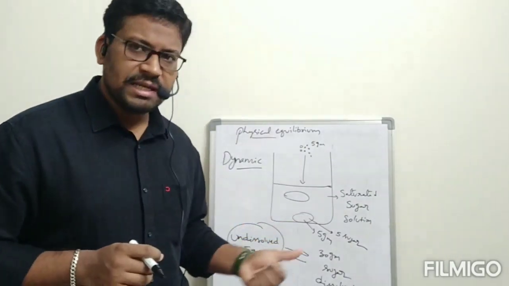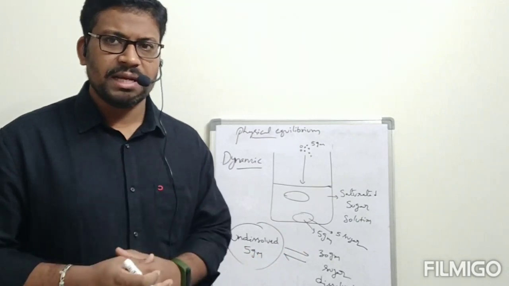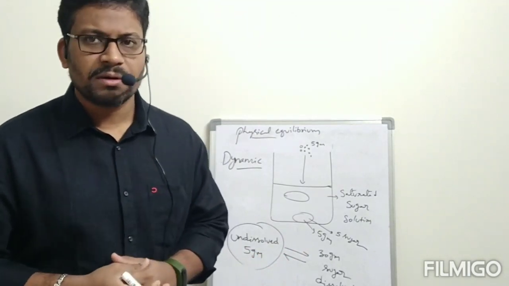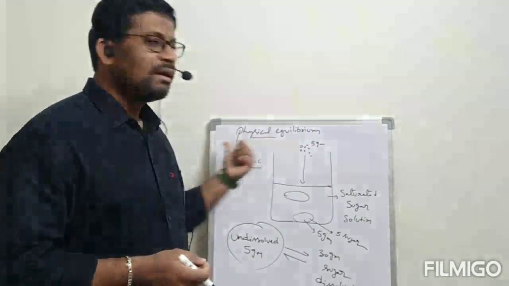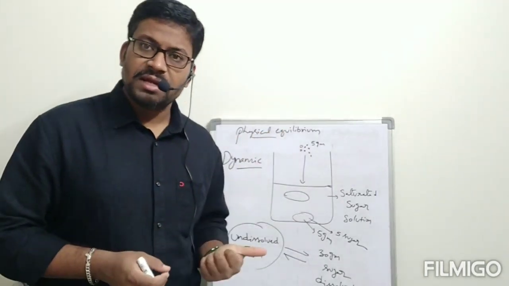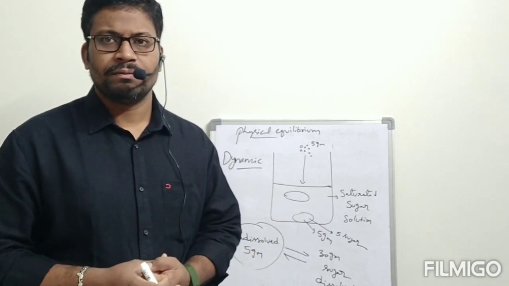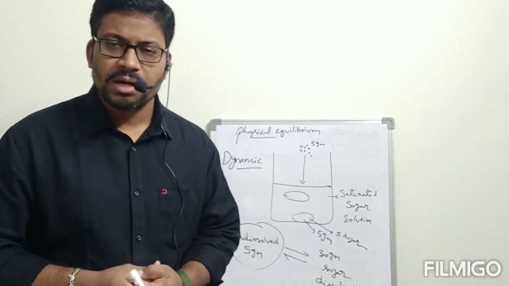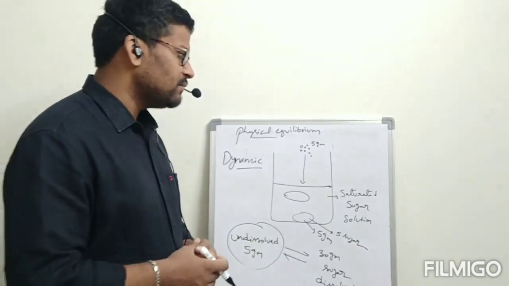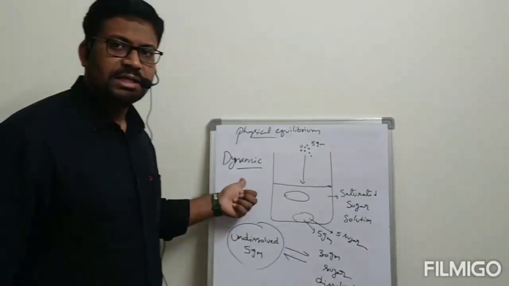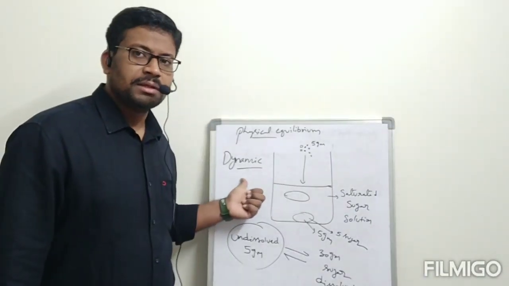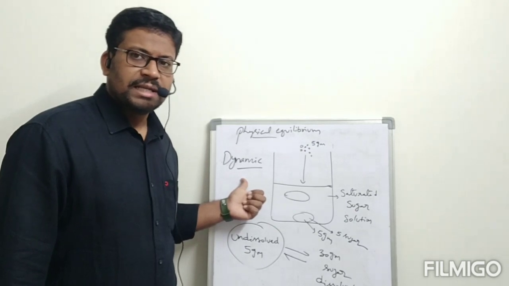Here in this process, has any chemical reaction happened? No chemical reaction. It is a completely physical process. That's why this is called physical equilibrium. In the same way, if it is happening in a chemical reaction, that is called chemical equilibrium. But the important point is that everywhere we are discussing this equilibrium, it is only dynamic equilibrium, not static equilibrium.